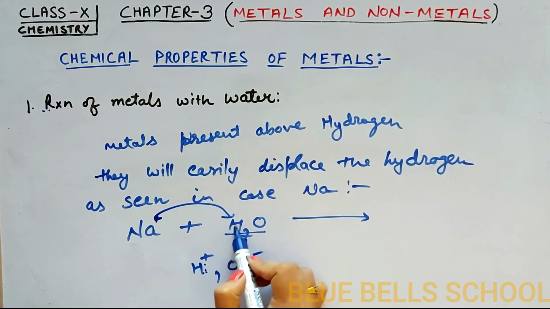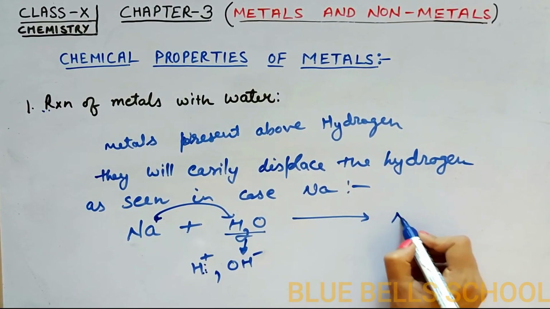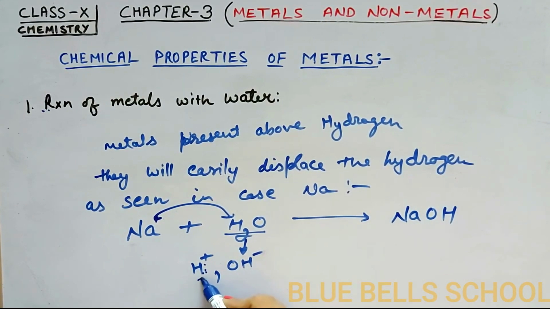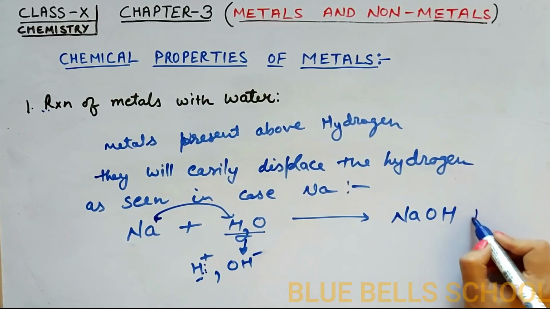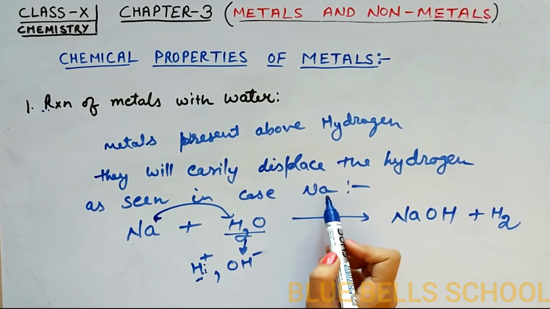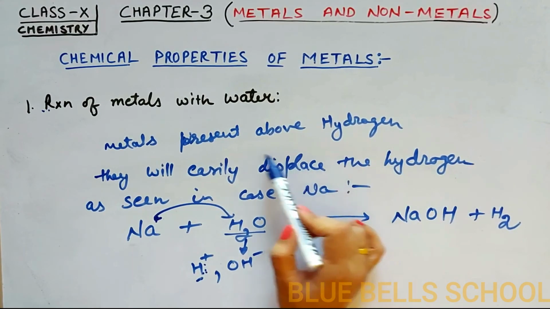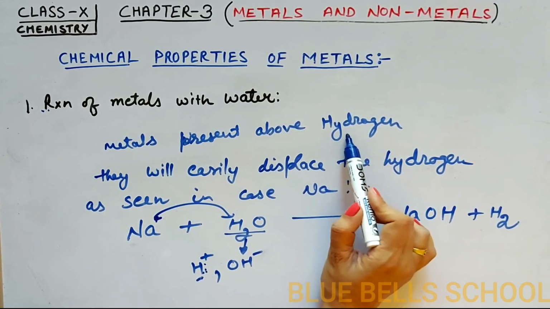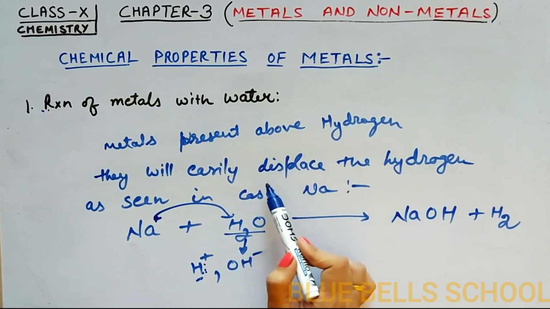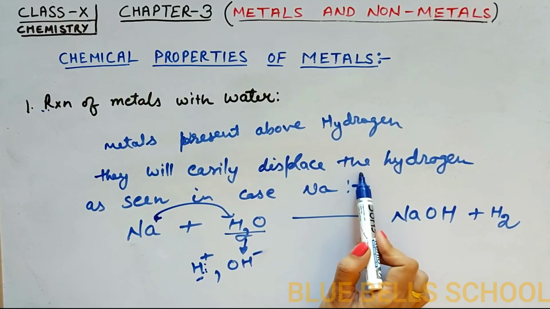It forms sodium hydroxide, and the hydrogen ion forms hydrogen gas. We can say that the metals which are present above hydrogen can easily displace hydrogen.